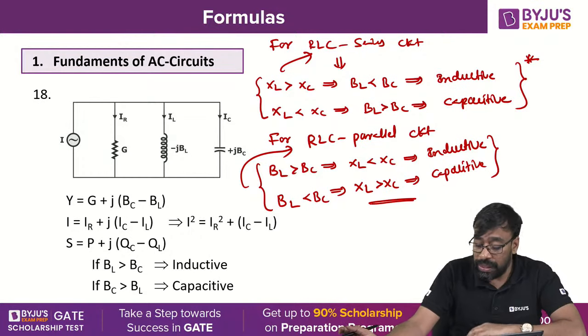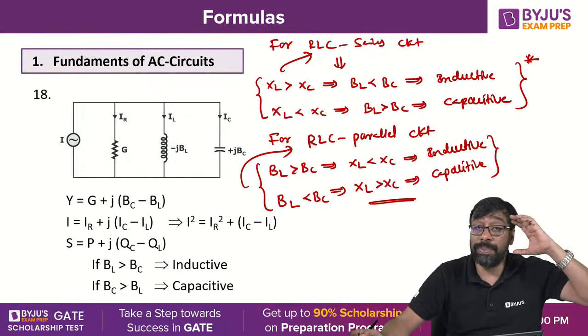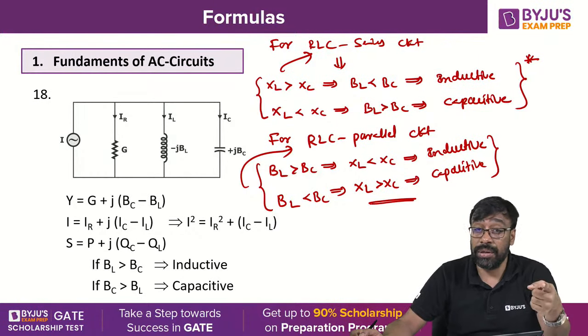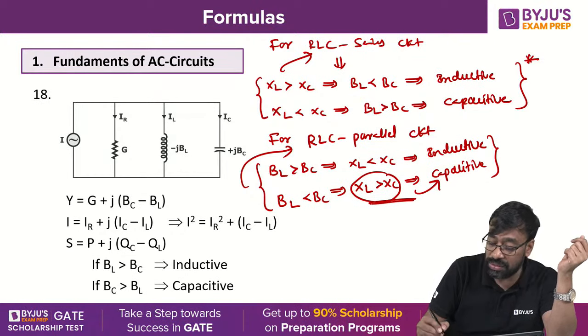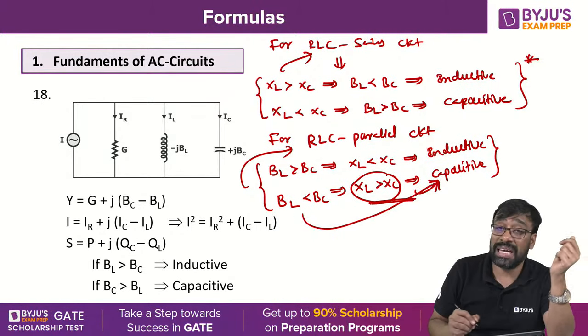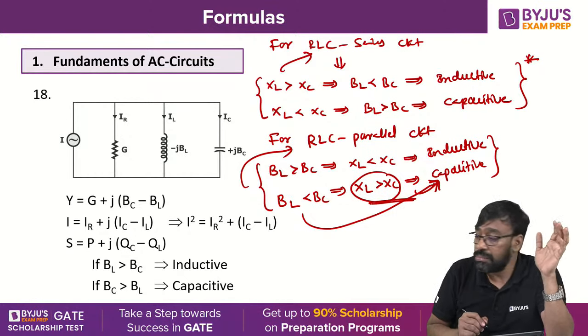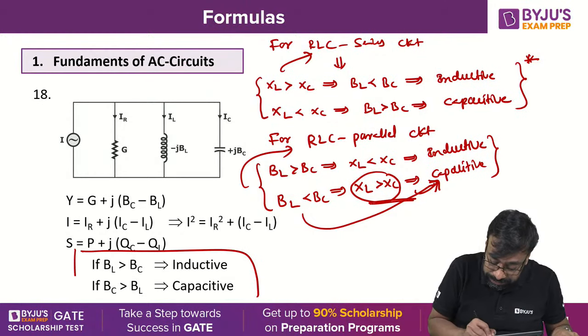XL greater than XC is inductive, people remember, but that is only for a series circuit. Now here, XL greater than XC for a parallel circuit becomes capacitive, because BL less than BC, or BC greater than BL, is capacitive here. Clear? Very good. That's why I have highlighted it here.